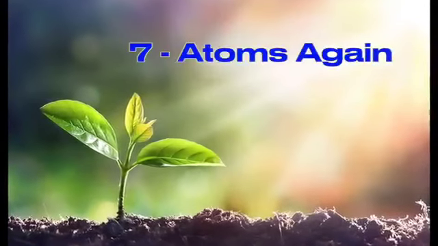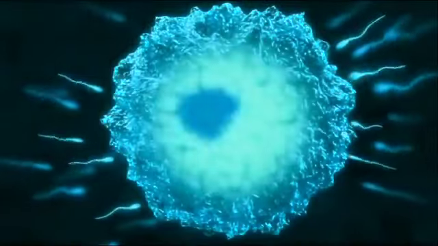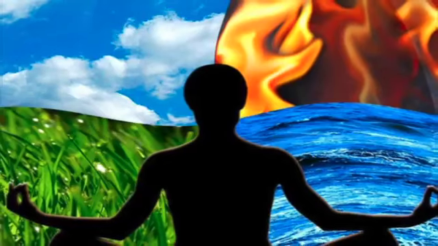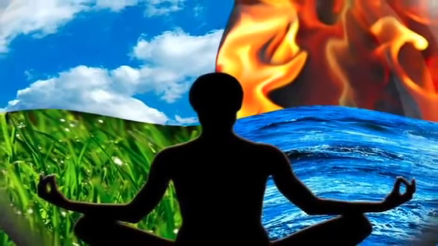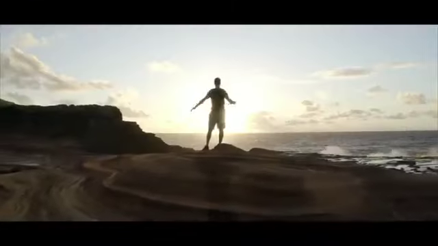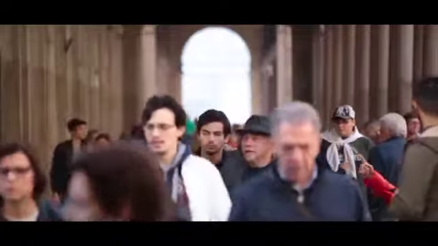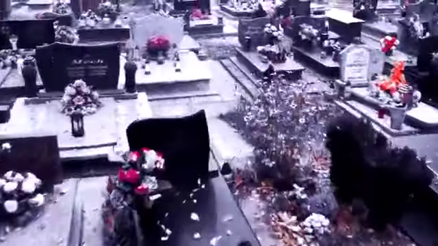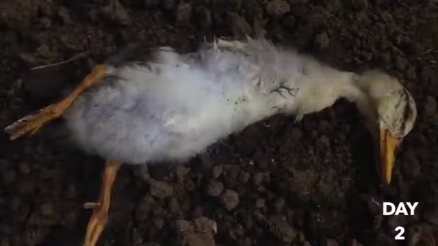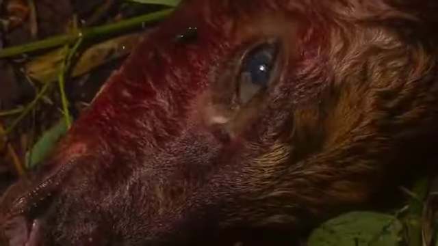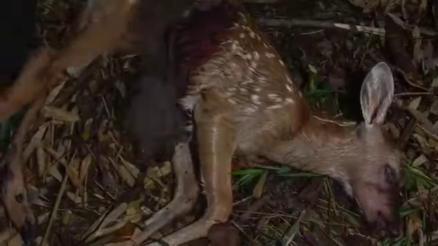7. Atoms again. It is awesome to think about what it takes to enable life. It must have the right atoms with a balance of air, water, and heat. As much appreciated as life is, it is a fact of nature that all life eventually dies. Decomposers play a critical role in the circle of life. They break down dead cells and return the atoms back into nature.